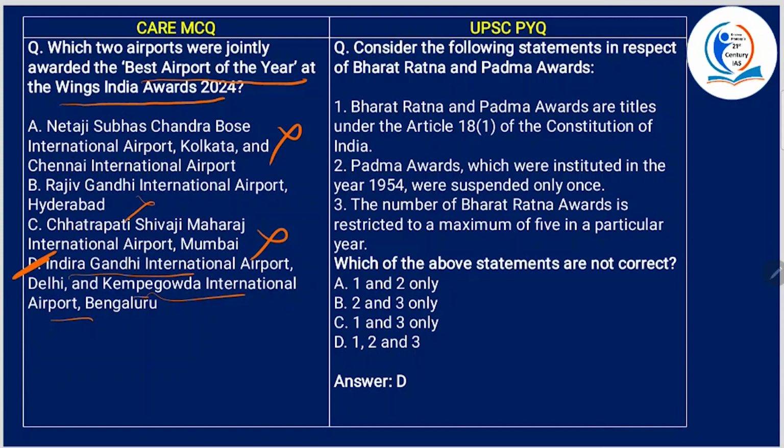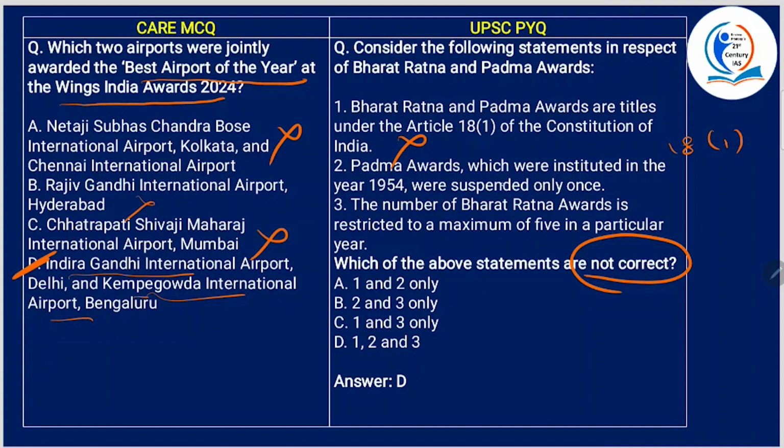Now, consider the following statements in respect of Bharat Ratna and Padma Awards. Which of the above statements are not correct? Alright. Bharat Ratna and Padma Awards were titles under the Article 18, Clause 1 of the Constitution of India. See, when it comes to Article 18, Bharat Ratna, Padma Vibhushan, Padma Bhushan, and Padma Shri do not amount to titles within the meaning of Article 18, Clause 1. Right? So, this is wrong.